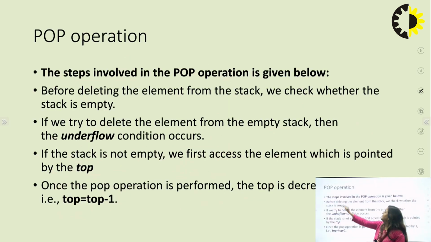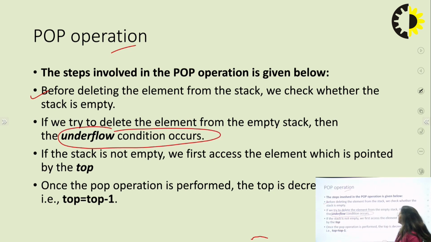Now the next operation is the pop operation. The pop operation is used to delete the top element of the stack. There are some steps involved in a pop operation. First, before deleting an element from a stack, you check whether the stack is empty or not. If your stack is empty and you want to delete any number, then an underflow condition occurs. Take an example here.